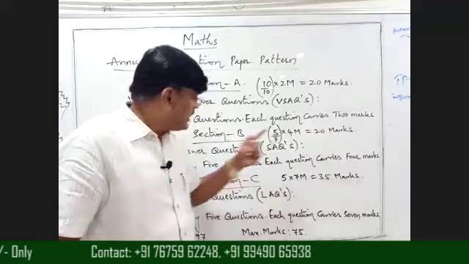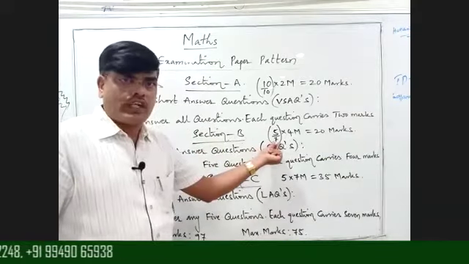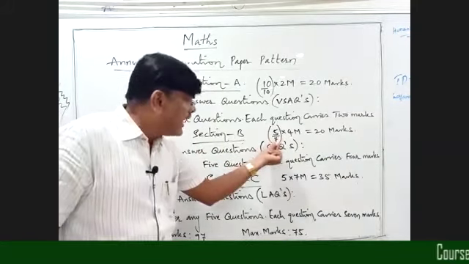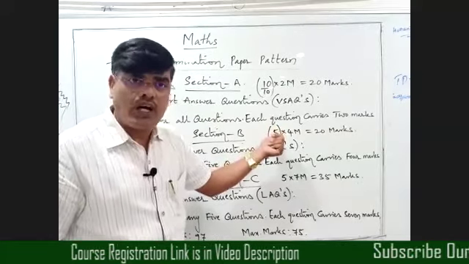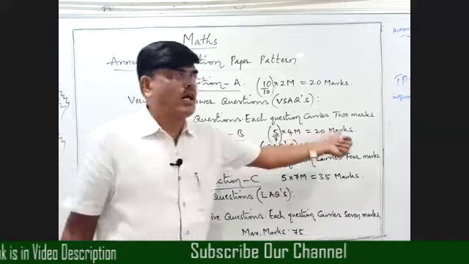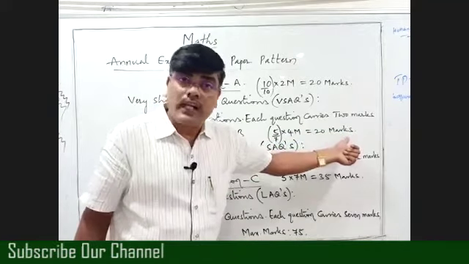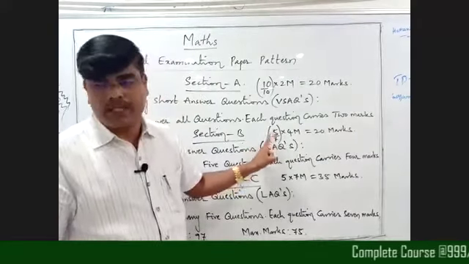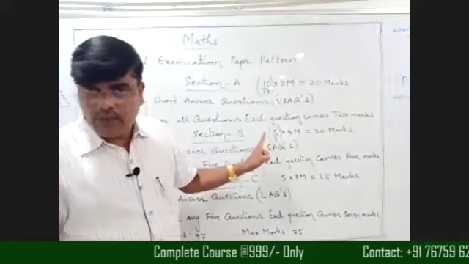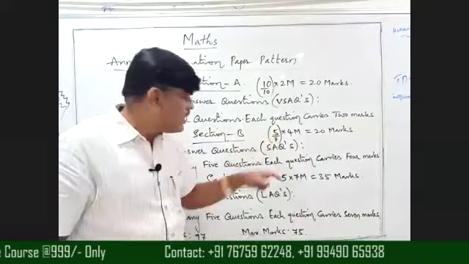That means in this section we have 7 questions. Out of 7, we have to answer any 5. Each question carries 4 marks, so totally 20 marks. That means in Section B we have 2 questions as extra.